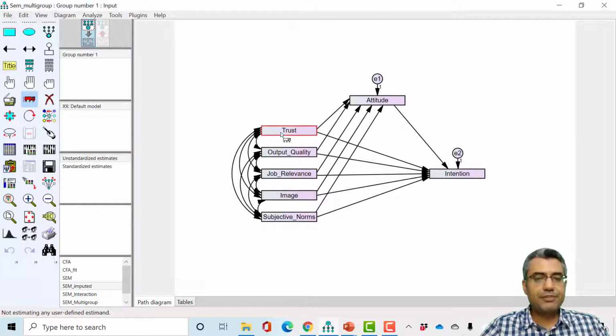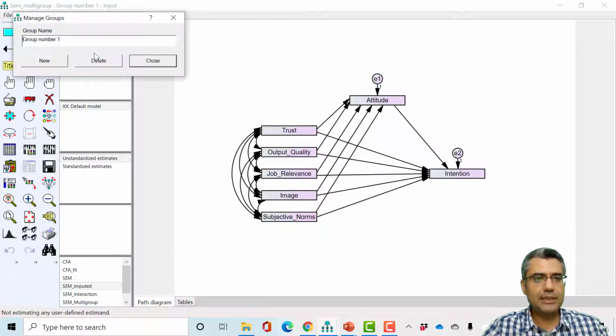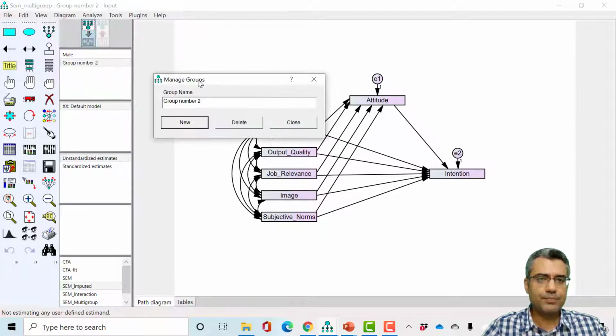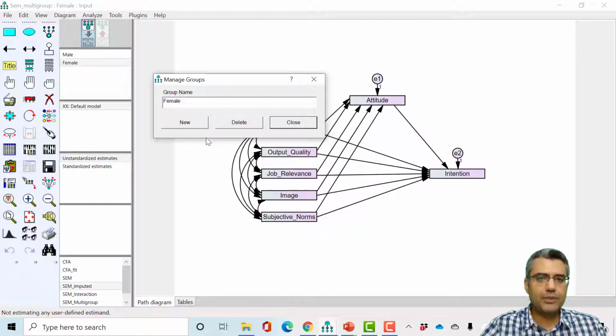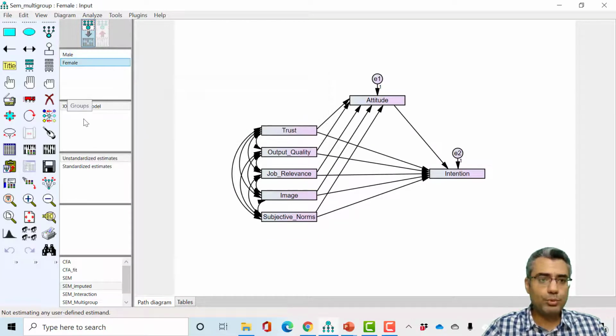The first thing we will do is create two groups, males and females. There is a box for group management. I double click and change the name to male, then click new and change the name to female. As you can see, while I'm writing here, it's updated in the box. So I write male and female, then close. Now I have two groups.